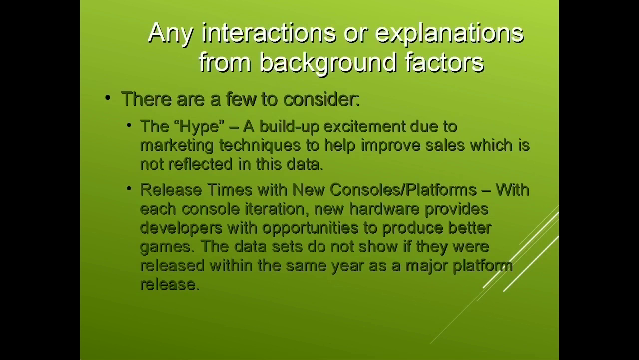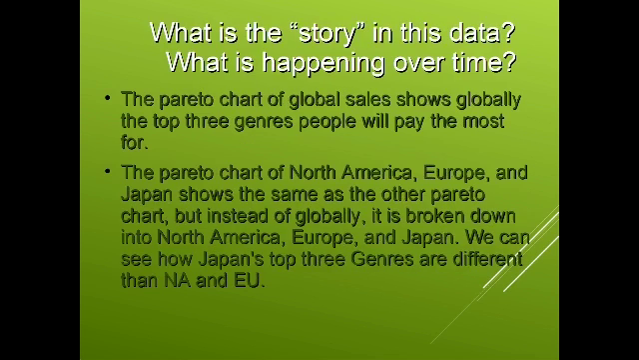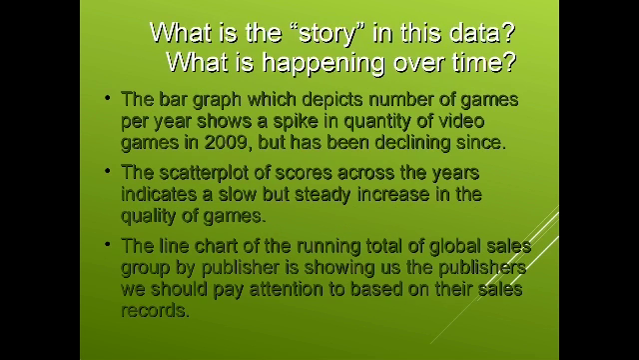So what kind of background factors are we dealing with? Well, one of them is called hype, and that is a marketing technique to help improve sales by getting people excited for the game. Another one is release times with consoles, because that could affect it. We have some bias in the data, which is we are only using IGN's review scores and not any other sites. And we have a simplification of some of the fields, such as genre. So what's the story with this data? We can see that sales have increased over time. We have well-defined genres. We have well-defined publishers. The number of video games over the years have decreased a little, but the quality has stayed positive.